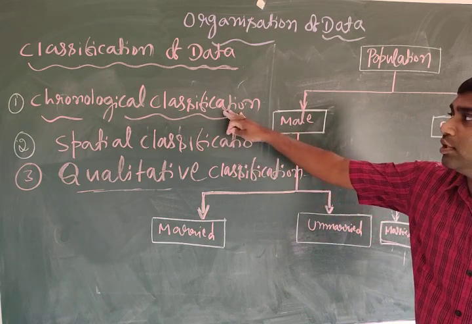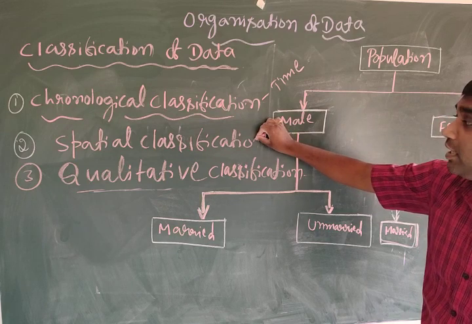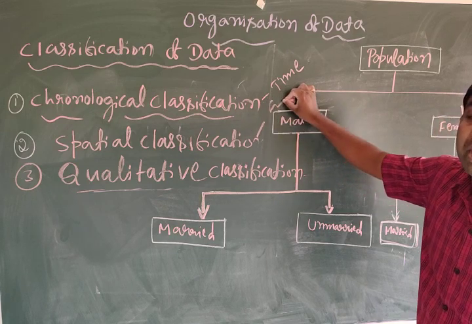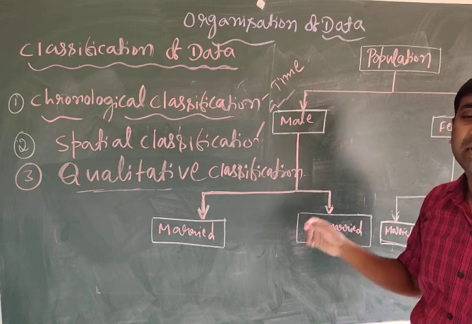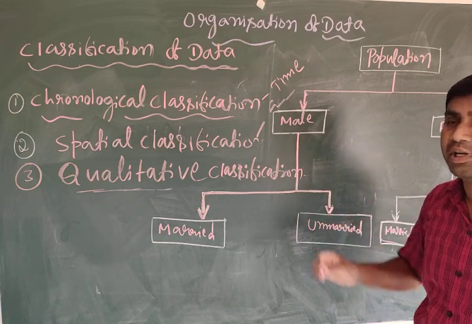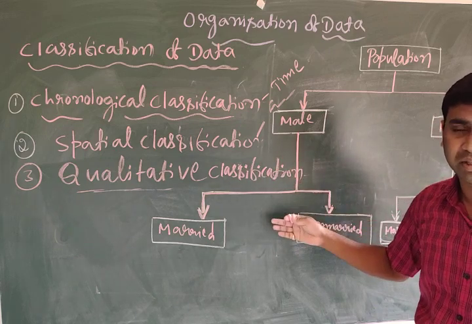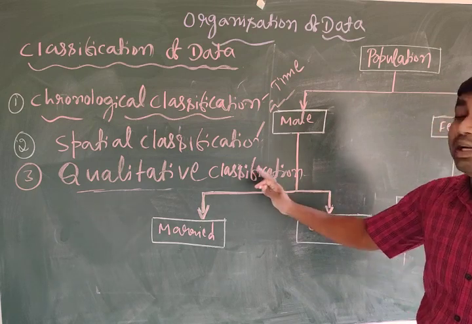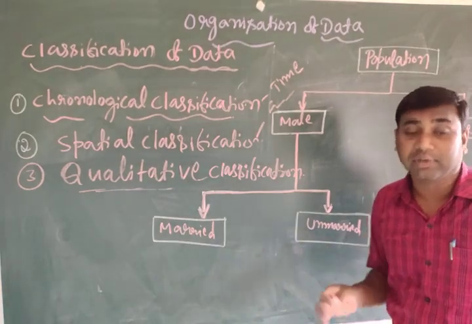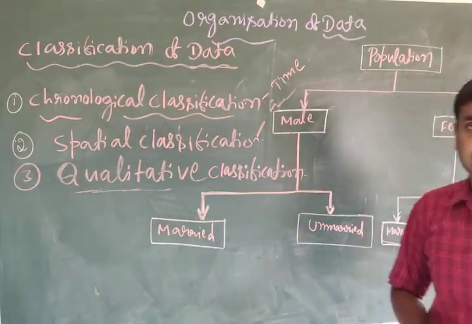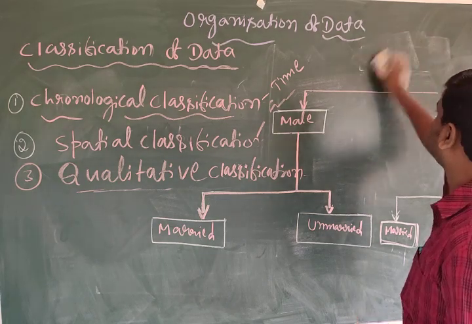Already we discussed chronological classification, which is time basis, then spatial classification, which is geographical location and boundaries. This is qualitative: characteristics that cannot be expressed in quantity, like nationality, religion, marital status, gender and population. These are all called qualitative classification. Next, the fourth one is quantitative classification.